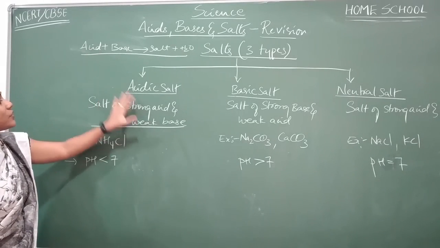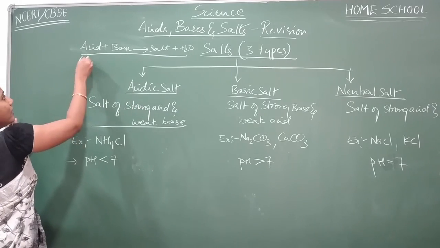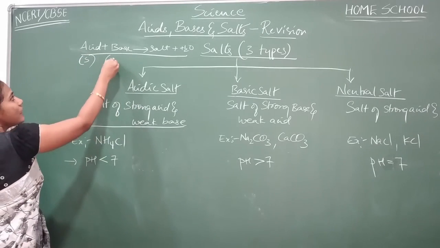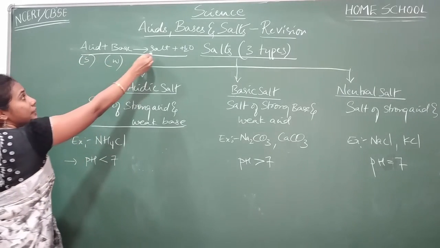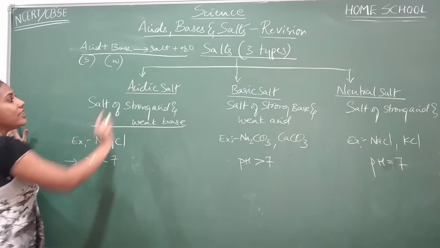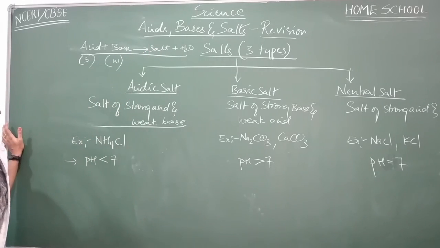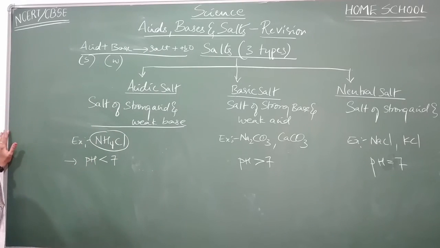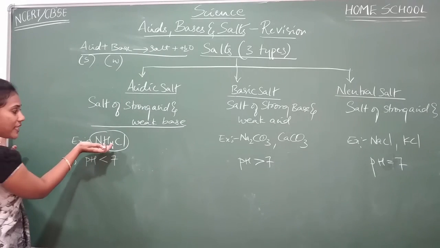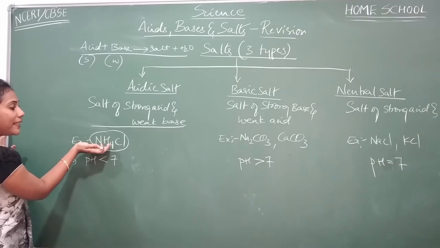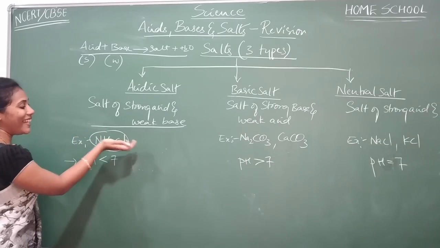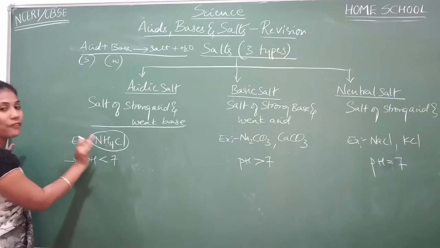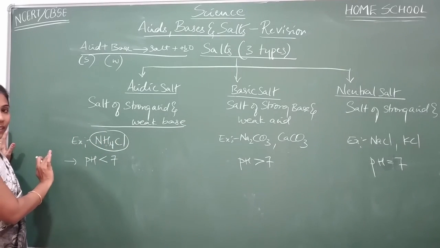So whenever a strong acid reacts with a weak base, the salt so formed we will call an acidic salt. The best example is ammonium chloride. And whenever you see a salt, you must be able to predict from which acid and base this salt has come. Okay, clear everybody?